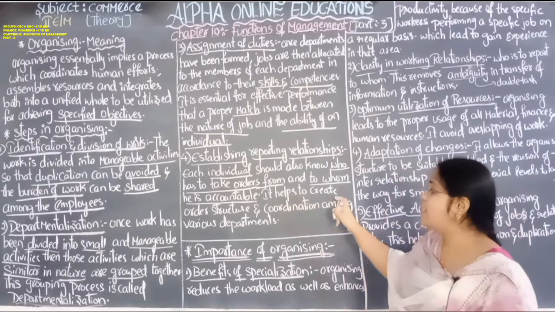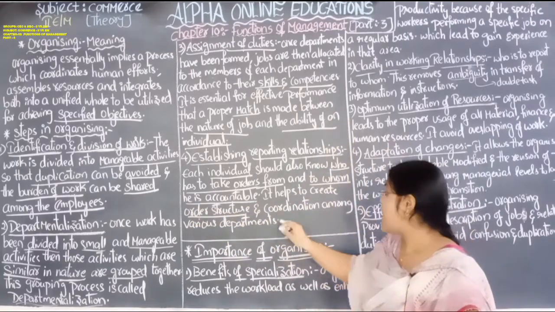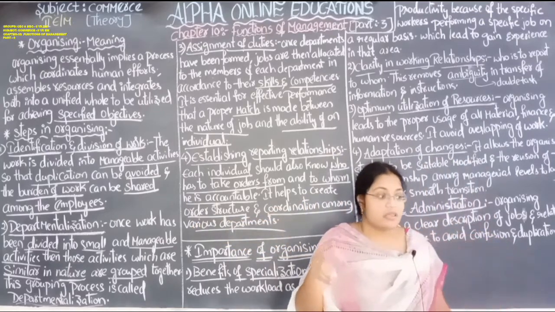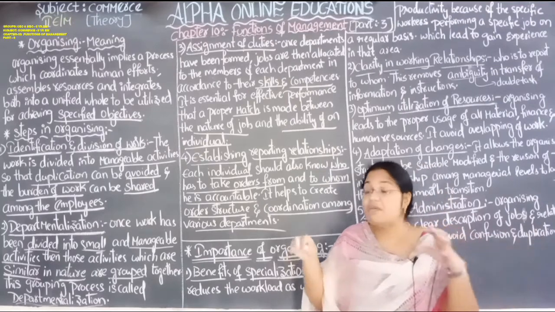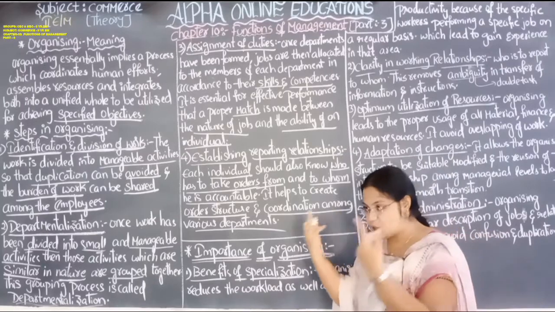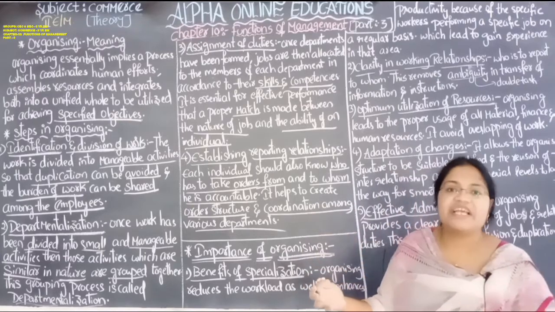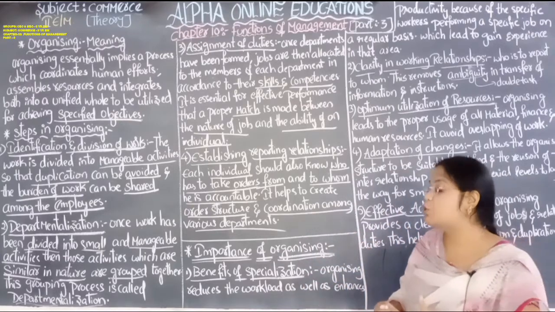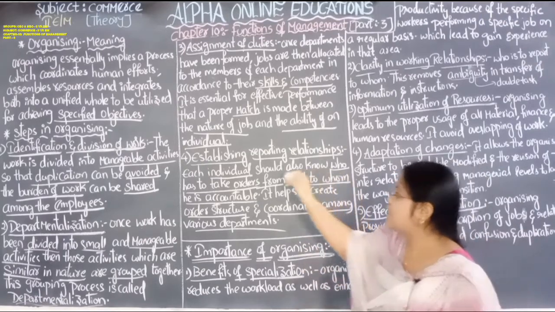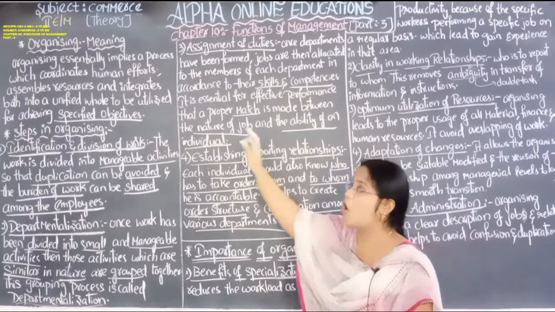It helps to create an ordered structure. There will be an order in the structure, and coordination among the various departments. The superior will coordinate his members because he has to give orders to them and they have to answer to him. So there is certain coordination, some type of help from the superiors to the subordinates. So that's why establishing reporting relationship is very important in the stage of organizing.